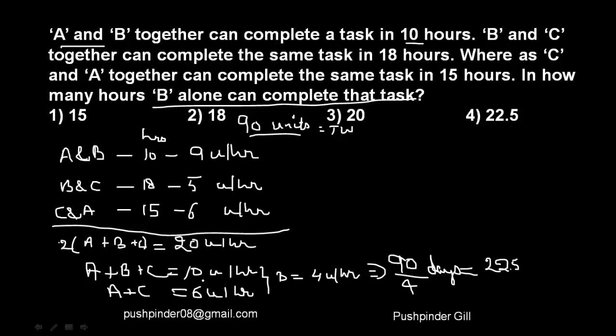Now, 3 of them are finishing 10 units per hour, and 2 of them are finishing 6 units per hour. That means the left person, that is B, will be finishing 4 units per hour. Now, since B is finishing 4 units per hour and the work is of 90 units, that means it is going to take him 22.5 days to finish the job, right? So I hope it is understood to everyone. Let's move to the next slide.